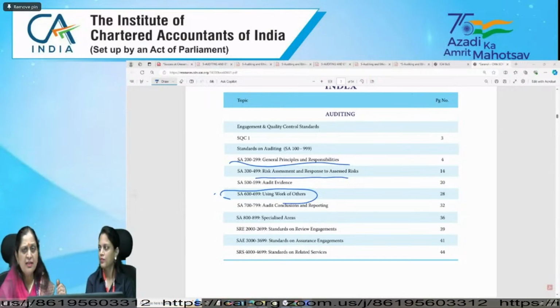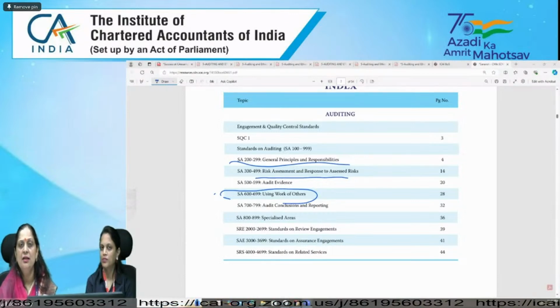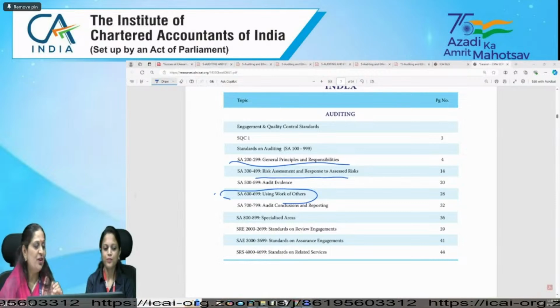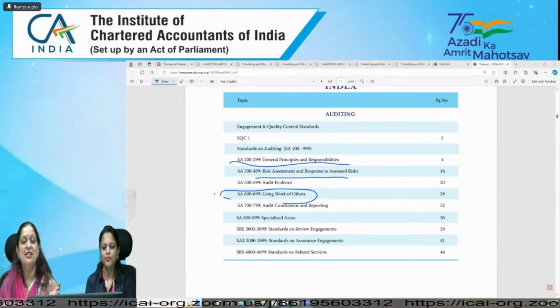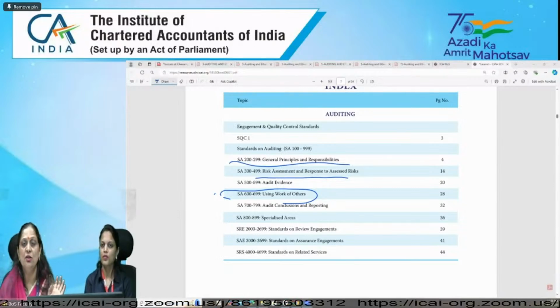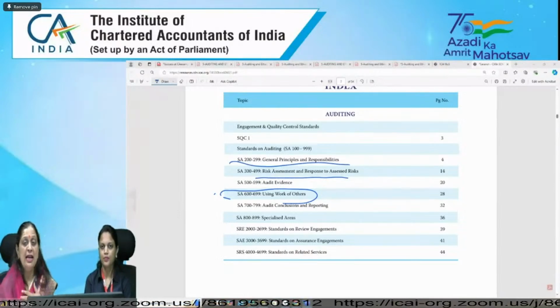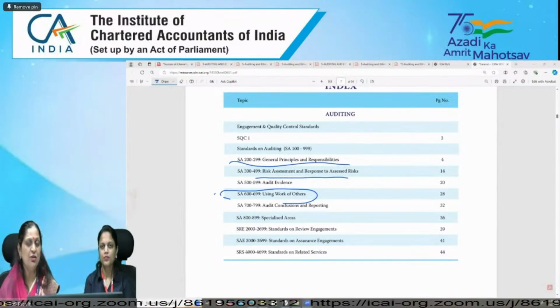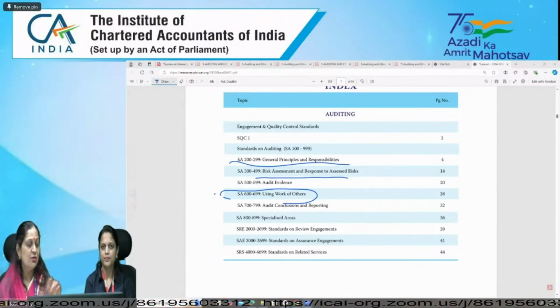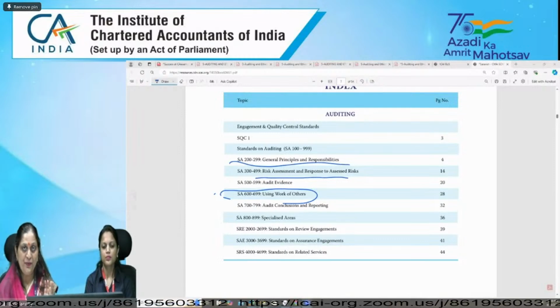For direct assistance also I can use her. Not for everything. Whether I can use it for everything? No. For certain restricted parts where significant judgments are required, there I cannot use her work. Otherwise, as a statutory auditor, I can use internal auditor's work also. So she is internal auditor, right?